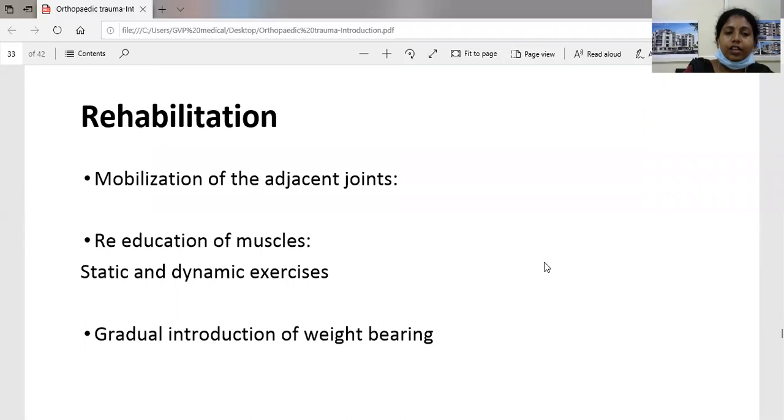After the fractures get united, it is also very important to do rehabilitation. It is the mobilization of the adjacent joints, re-education of the muscles by static and dynamic exercises, and gradual introduction of weight bearing, followed by partial weight bearing and complete weight bearing.